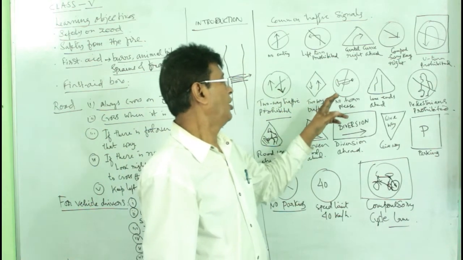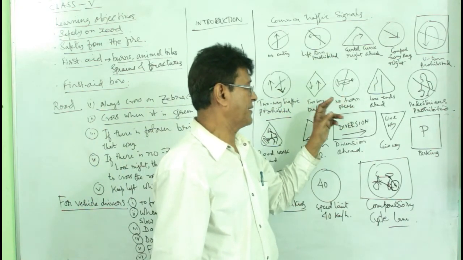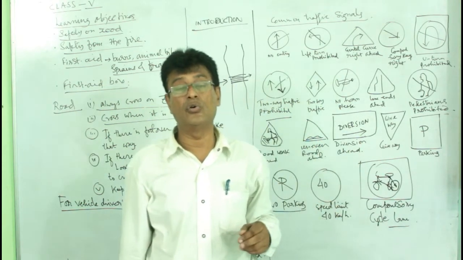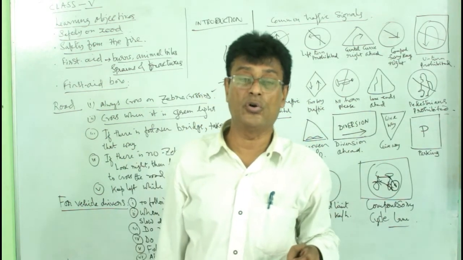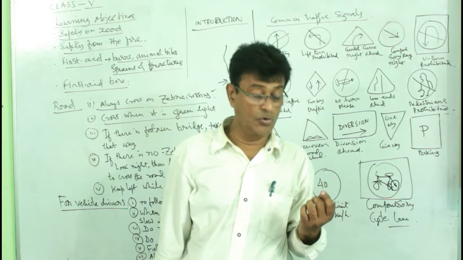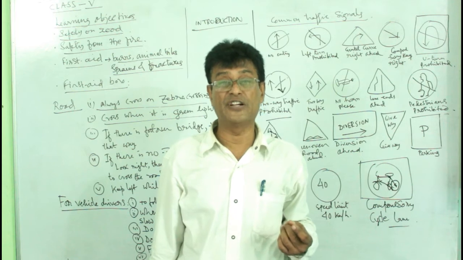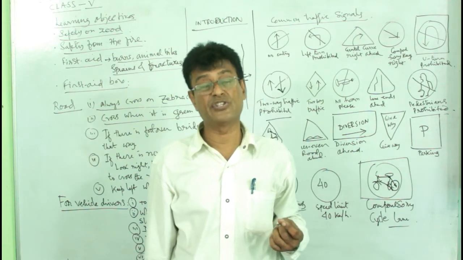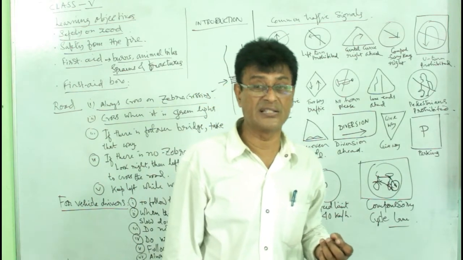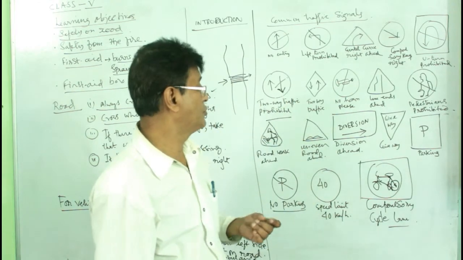Here you see a horn and then there is a cross. That means no horn please. It is actually known as the no horn zone. Why is the no horn zone there? The no horn zone is shown in front of a hospital, a school, and any important building. In front of those, the road has a no horn zone.